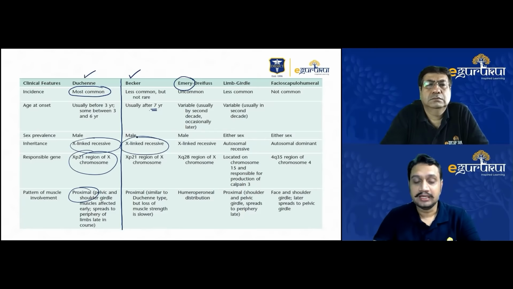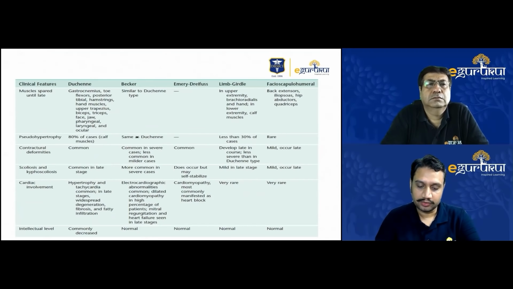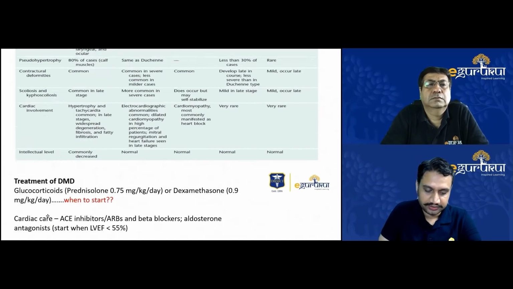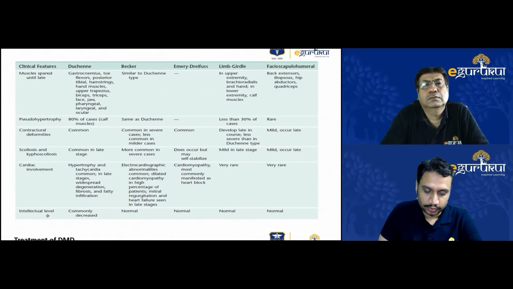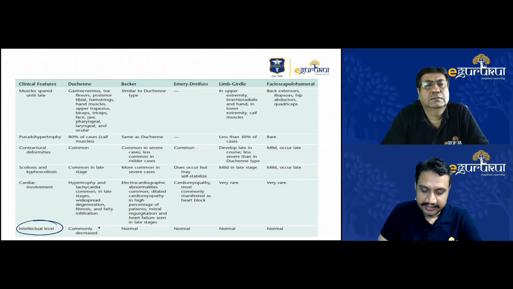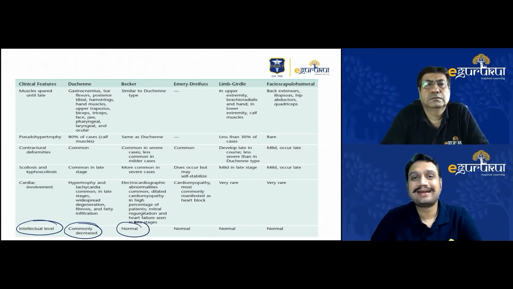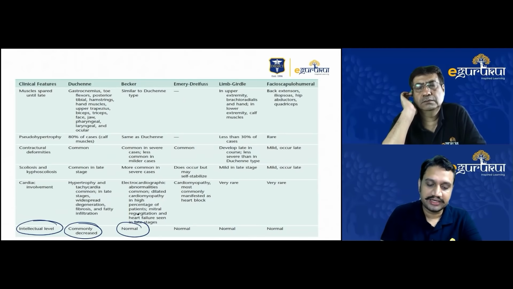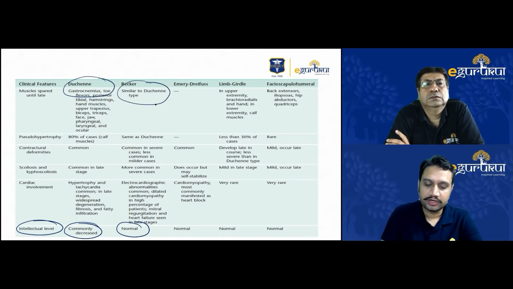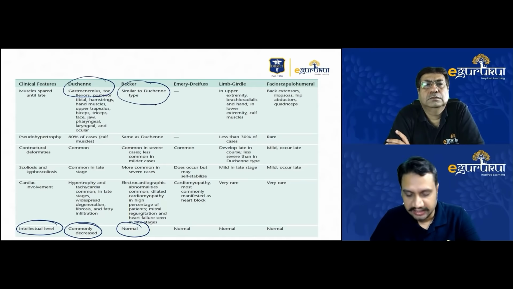This is all the same. The only difference we can talk about is the intellectual level, the IQ, that you pointed out. Between Duchenne and Becker, it is commonly decreased in Duchenne, like you have mentioned. But in Becker's, we don't read that the IQ level is decreased. It might be hindered in Duchenne, but not in Becker's. That is one major difference. The rest remains the same: gastrocnemius and soleus are common muscles involved in both, and pseudohypertrophy will be seen in both.